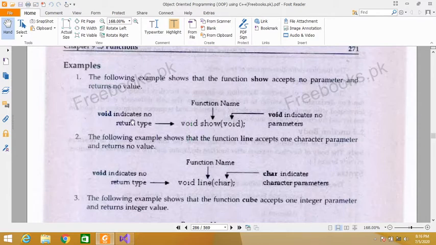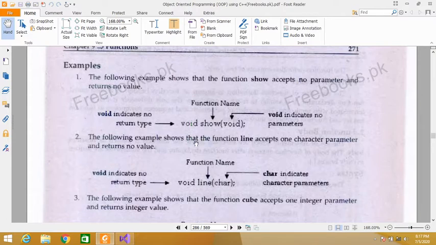This void indicates no return type, so it will not return anything. In parentheses, void indicates no parameter.